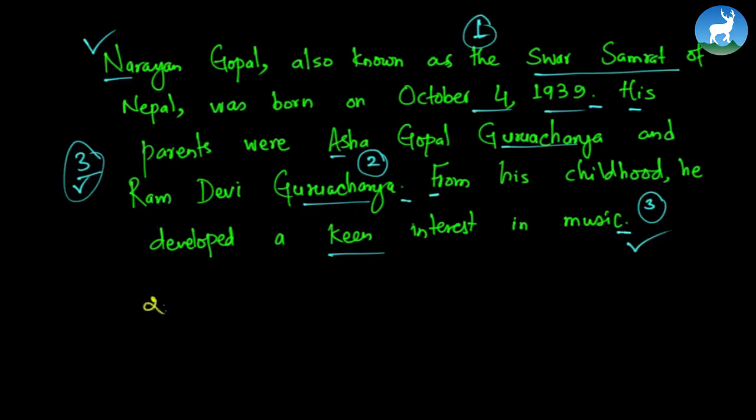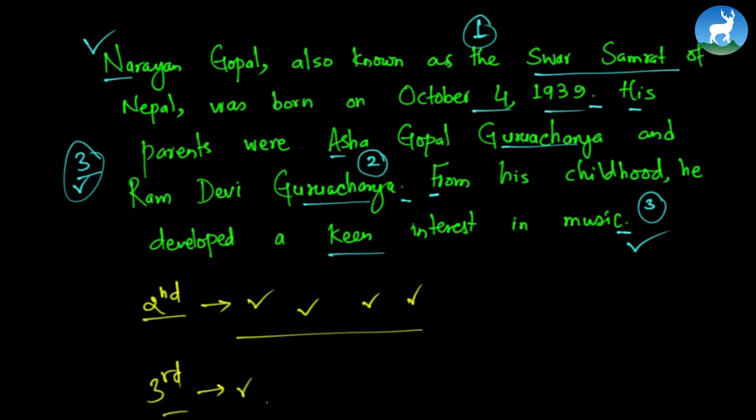Now in the second paragraph, what will you write? You'll write about the person's struggle. What did the person do? What different kinds of songs did the person sing? How did he achieve that musical talent, and all these things? And in the last, third paragraph, you'll write about his death. When did he die? And why is he still remembered? Are his songs still popular, still relevant? So those things. Can you do this?